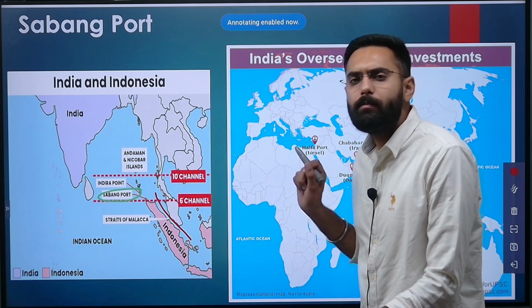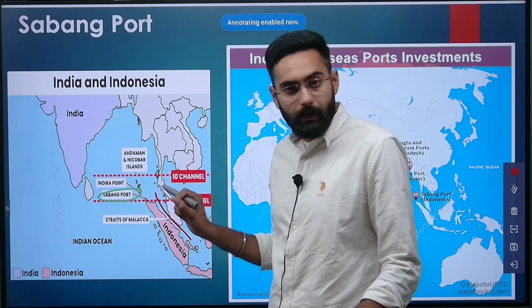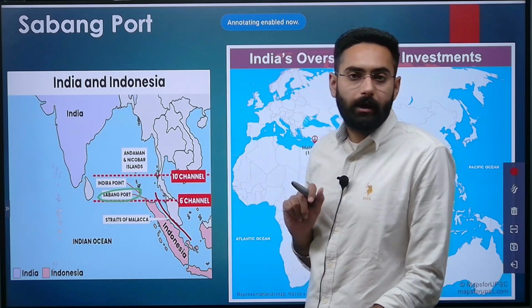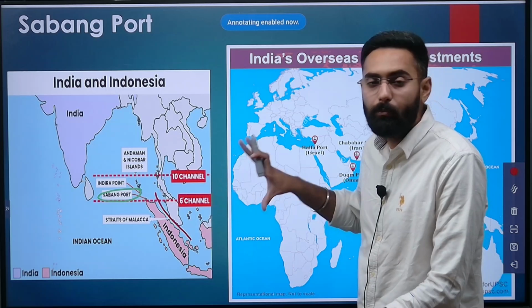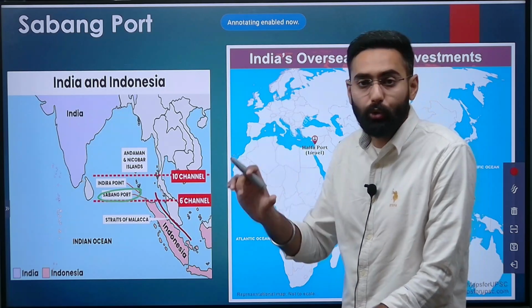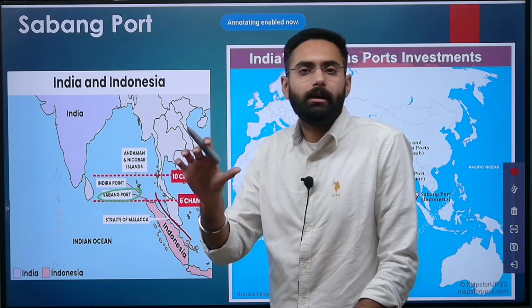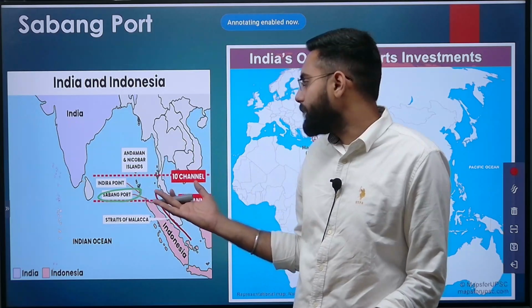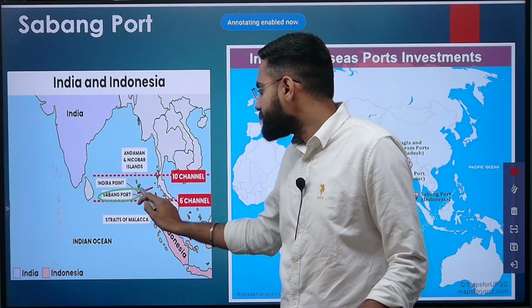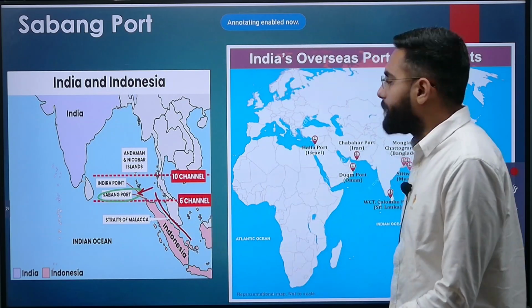This is a very important trade route for the ASEAN countries, for India, China and Japan. It is a very important strait through which ships pass, and on the basis of which the economies of many countries run, for example Singapore. So Sabang port is a strategically located port in Indonesia and India is developing it.